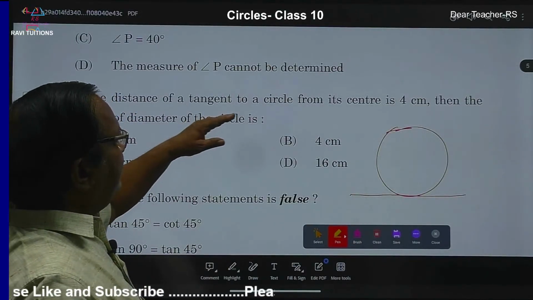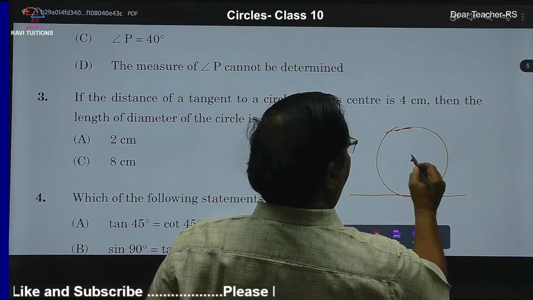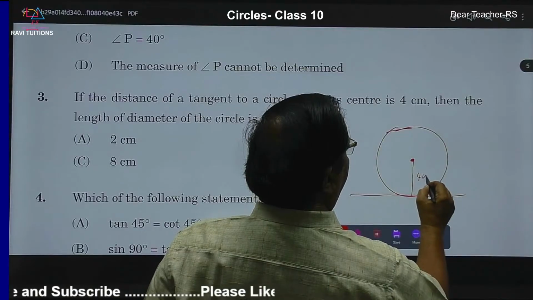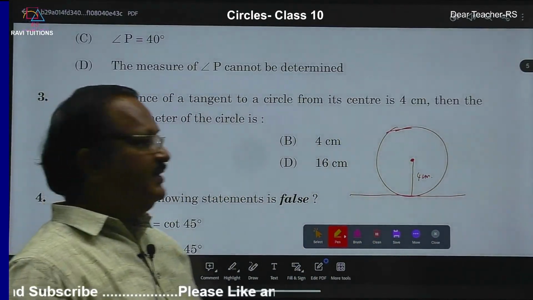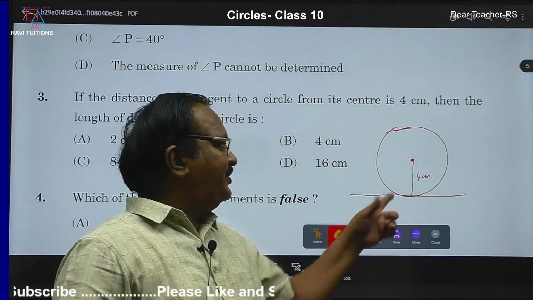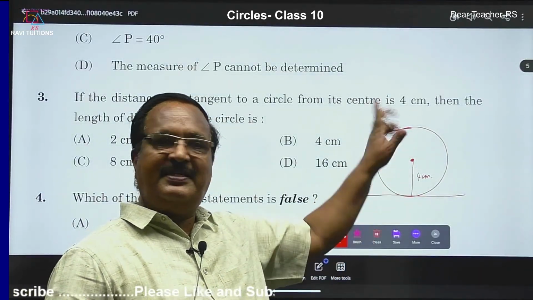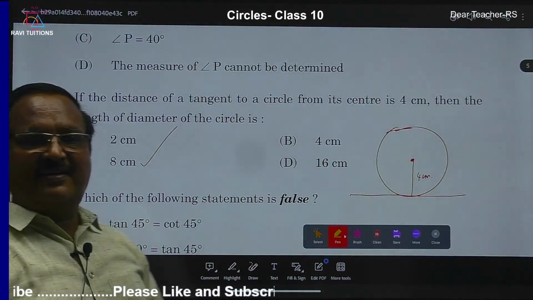Now the distance from the center, this is the center, and the distance is this one, 4 centimeters. Then for the length of the diameter, the distance is nothing but the radius. So the radius is 4 centimeters. Therefore the diameter is 8 centimeters. So 8 centimeters is the correct answer.